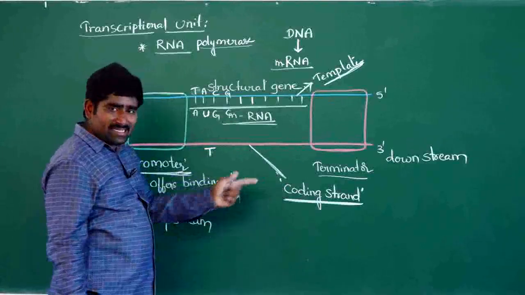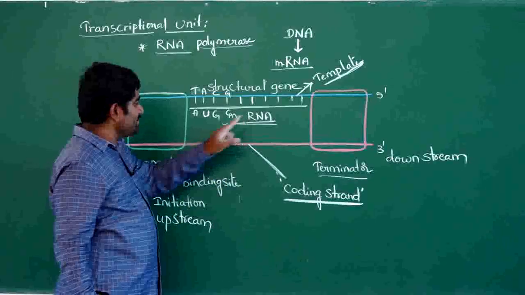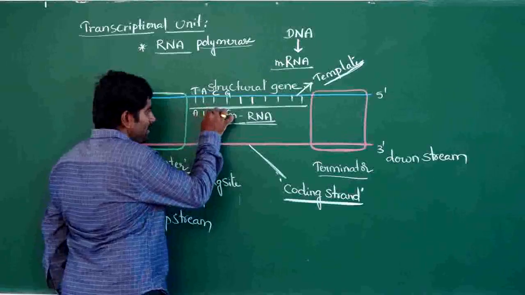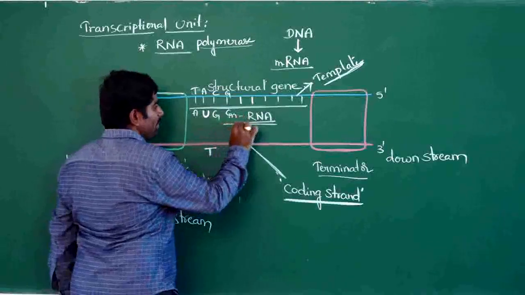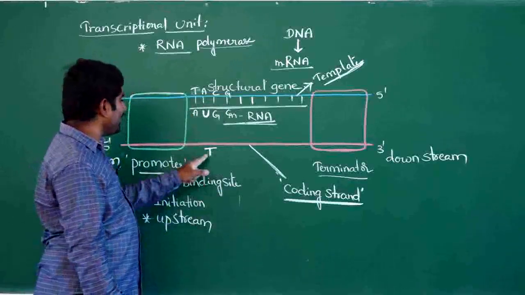But the coding strand is DNA, mRNA is RNA. So the coding strand contains thymine in some places, and in the same places mRNA contains uracil, because RNA doesn't contain thymine.